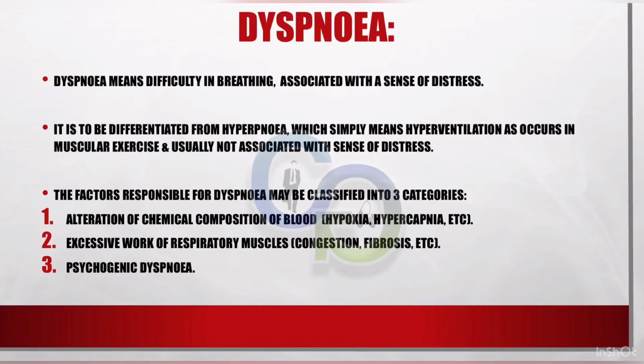Dyspnea. Dyspnea means difficulty in breathing associated with a sense of distress. It is to be differentiated from hyperpnea, which simply means hyperventilation as occurs in muscular exercise and usually not associated with sense of distress. The factors responsible for dyspnea may be classified into three categories. 1. Alteration of chemical composition of blood, hypoxia, hypercapnia, etc. 2. Excessive work of respiratory muscles, congestion, fibrosis, etc. 3. Psychogenic dyspnea.